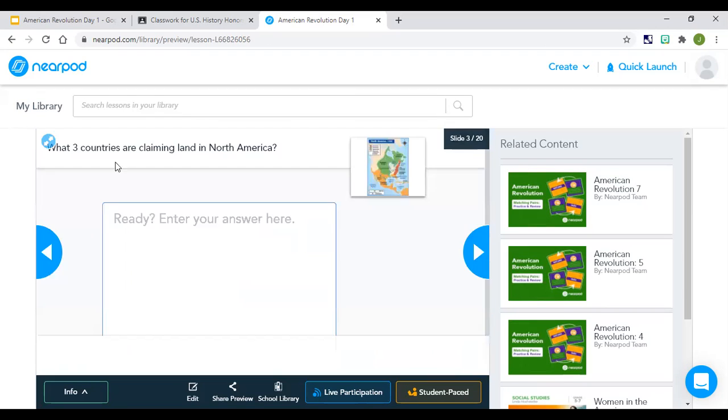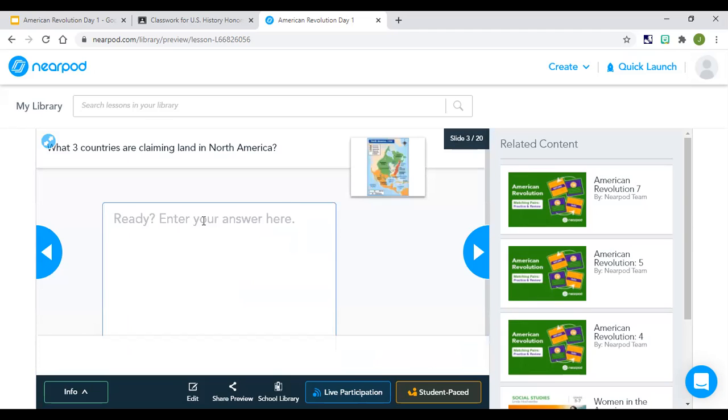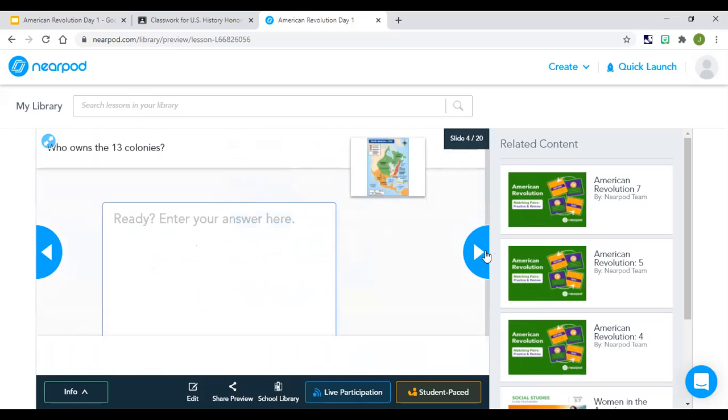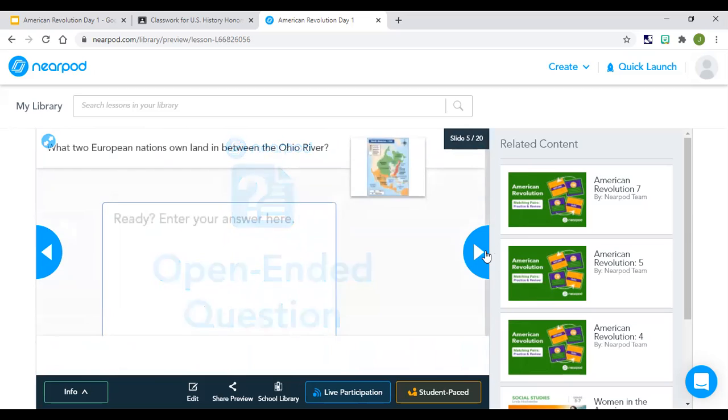What three countries are claiming land in North America? So we should be familiar with them. The ones in green, orange, and red are the British, French, and Spanish. And there's about two more questions like that, and that's all you're gonna do. You're just gonna answer those questions. Now I'm gonna move on and allow you to do the rest on your own.